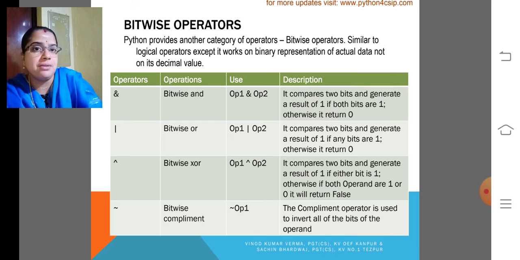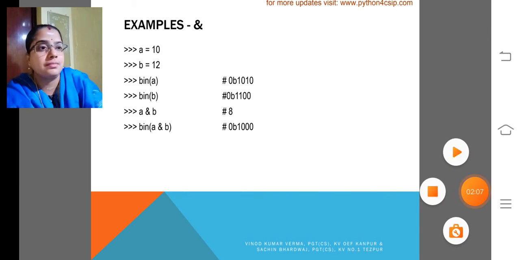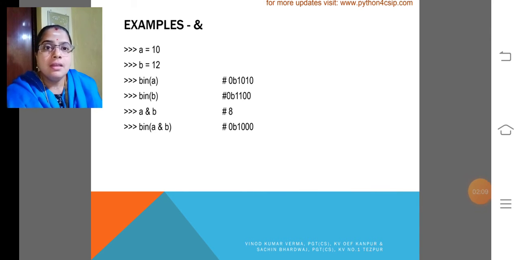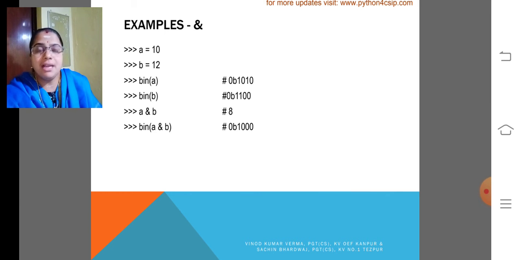Binary representation. Here A and B are given. A is 12, B is 12. Binary of A becomes 1010, binary of B becomes 1100. So here what is being checked? The binary digits only are checked here. That is A and B. It will return 8. Why? Because of the binary conversion.